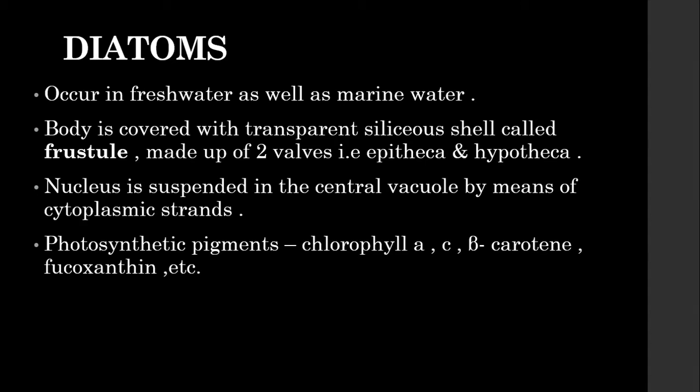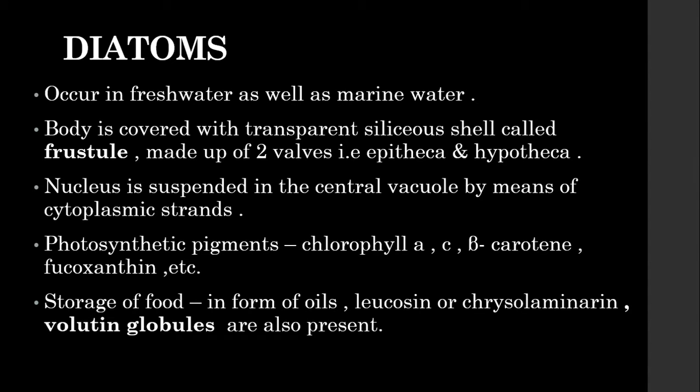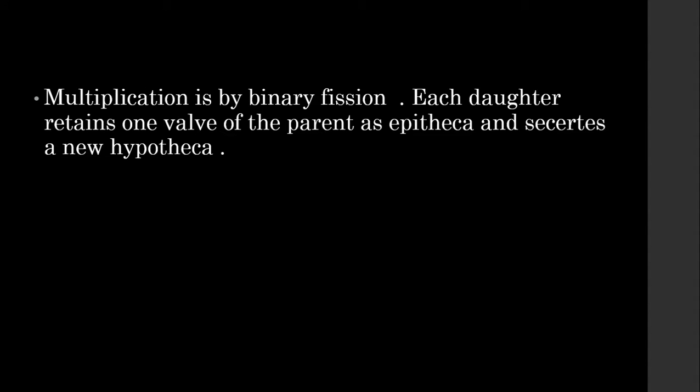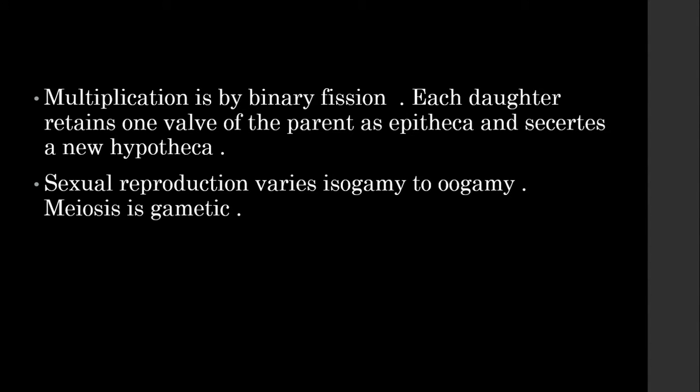The photosynthetic pigments present in these are chlorophyll A, C, beta-carotene, fucoxanthin. The storage of food is in the form of oils and leucosin. The volutin globules are also present in these diatoms, and these volutin globules are proteinaceous in nature. The mode of reproduction is by binary fission. That means each daughter cell retains one valve of the parent as the epitheca and secretes a new hypotheca by itself. The sexual reproduction varies from isogamy to oogamy, and meiosis is gametic.